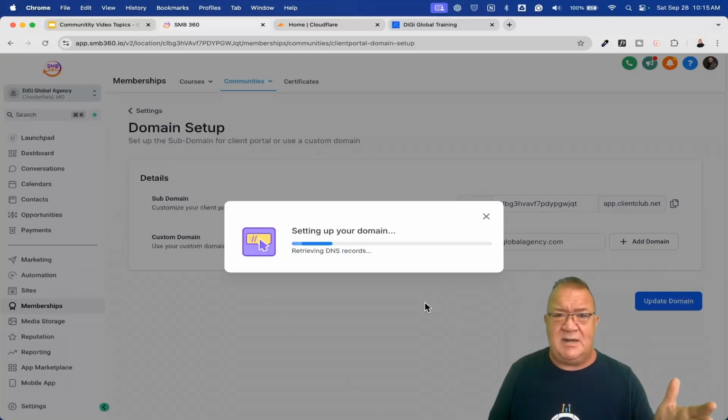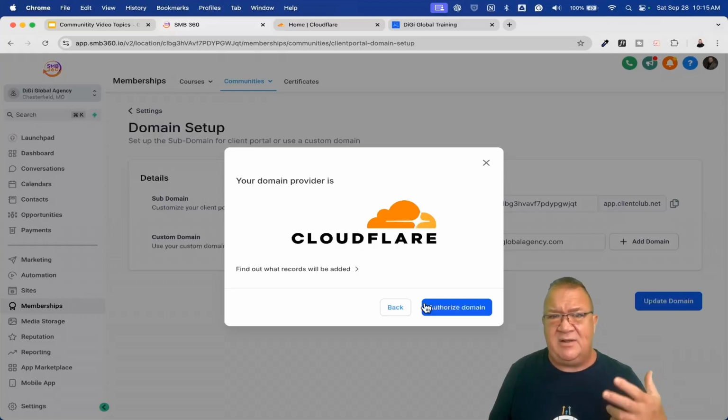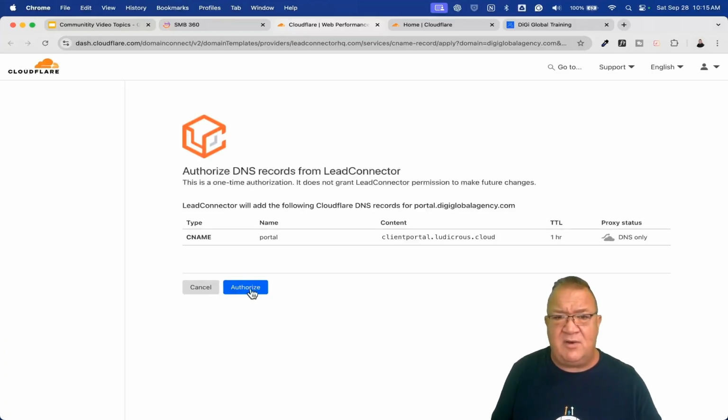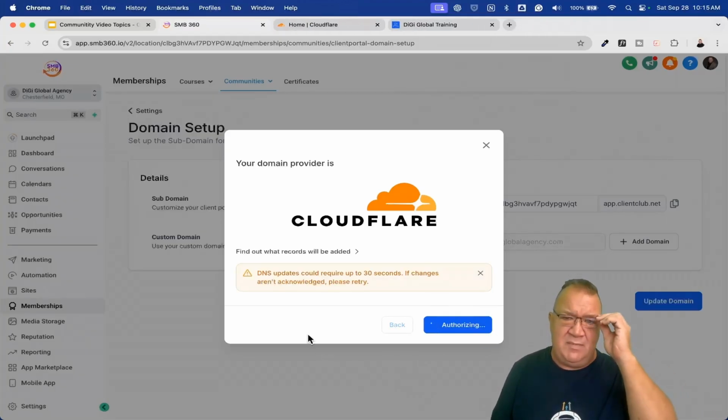It's going to go out and set up my domain. I'm already logged into Cloudflare, which, if you need to, log into your GoDaddy or your Cloudflare already, that way you don't have to log in and this part becomes a lot easier. Notice that it already created my record for me. I'm just going to authorize this, and then Highlevel is going to go through and set this DNS record up.